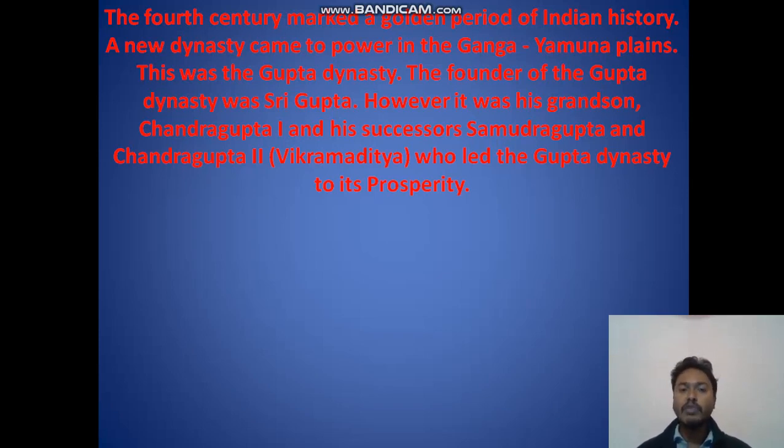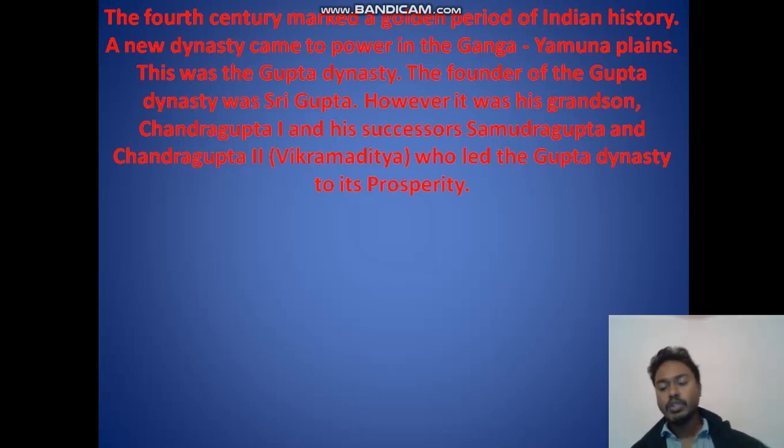The founder of the Gupta dynasty was Sri Gupta, but Sri Gupta was not able to expand his kingdom. It was done by his grandson, Chandragupta I. But more than Chandragupta I, his son Samudragupta did a very big expansion of the kingdom. Then after Samudragupta came Chandragupta II, who was known as Vikramaditya, who led the Gupta Empire to prosperity. So this is the way the Gupta dynasty developed and progressed.